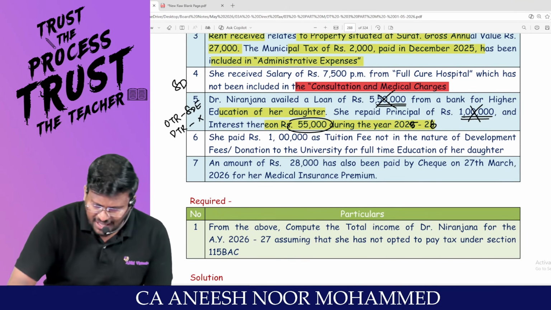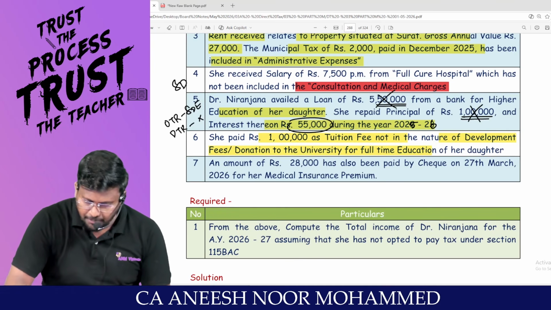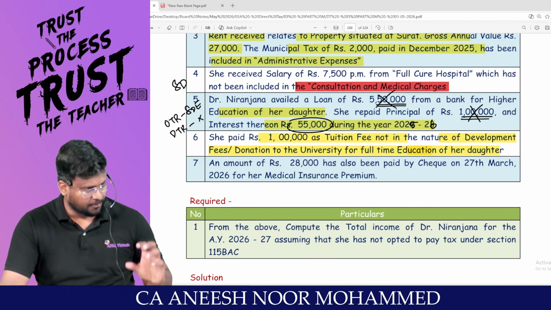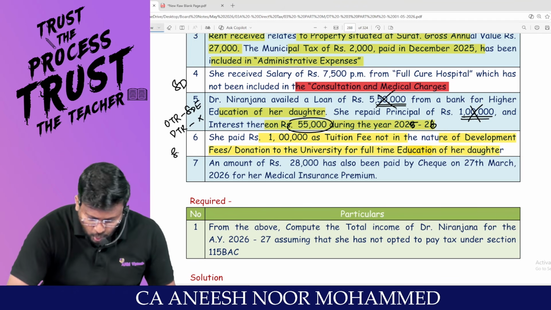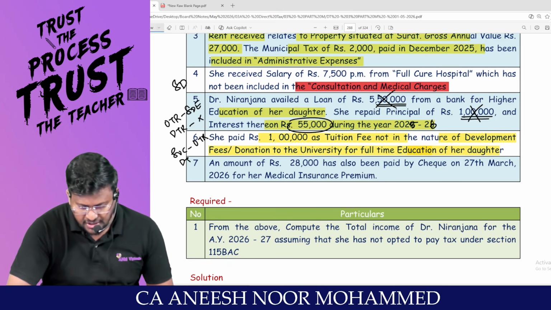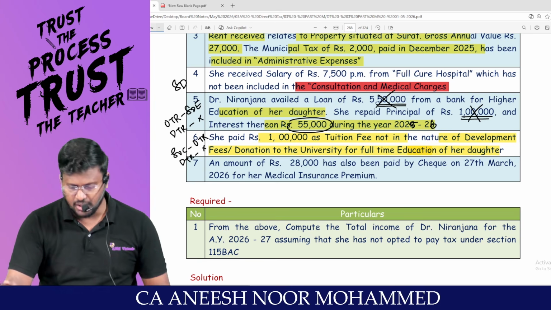She paid 1 lakh as tuition fee under 80C, not in the nature of development fee or donation, to a University for full-time education of her daughter. She is entitled to claim 80C if she is traveling through the optional tax regime. If she is traveling through the default tax regime, sir, this cannot be claimed as deduction at all.